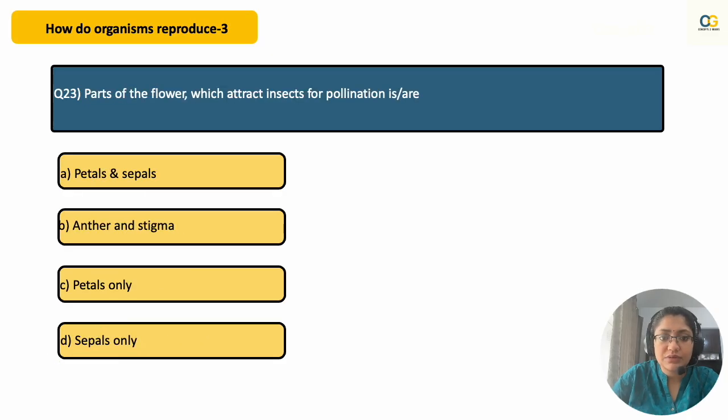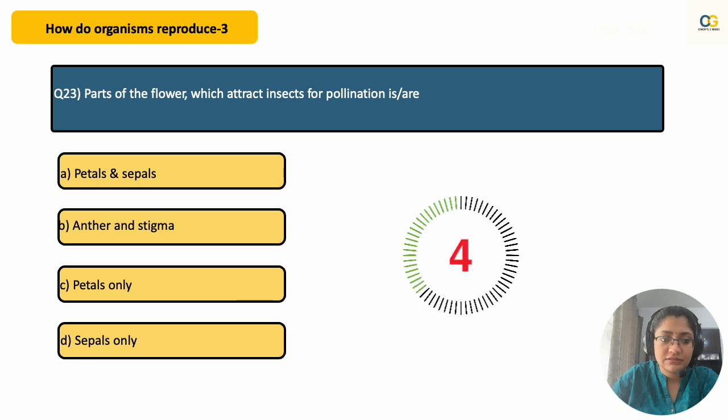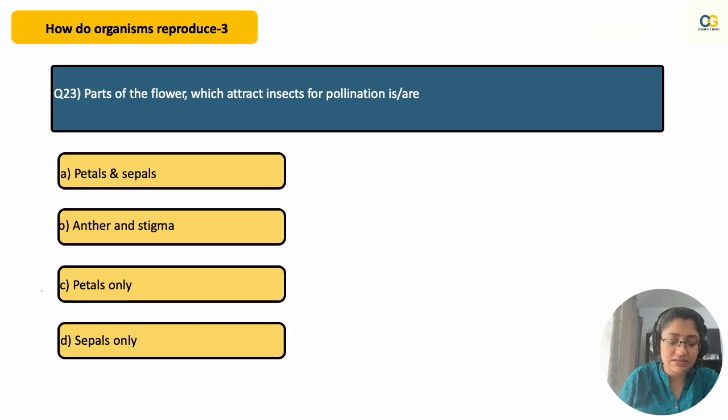Parts of the flower which attract insects for pollination is or are. Think through. Yes, the right answer is petals only. Only petals attract insects for pollination. That is what petals are for. Okay, moving on to the next question.